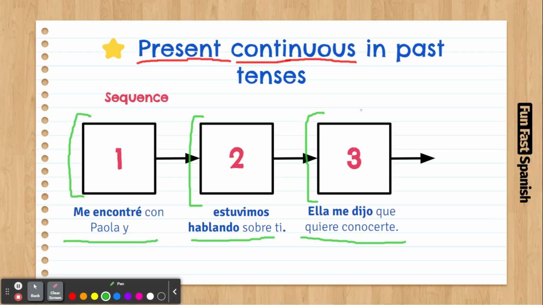We are not describing anything around. It's just a sequence. But as you can see here, I'm using the continuous here. Estuvimos hablando sobre ti. We were talking about you. So I'm using here the continuous, but because it's in past simple, it means that it's just the sequence. It's the next thing. We are no longer doing the first one. We're already doing something else, the next thing. So good. That's the sequence we're going to work with.